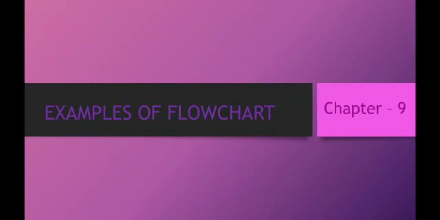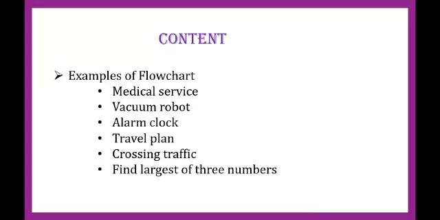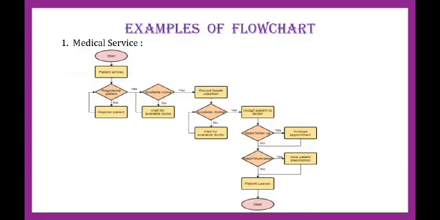Chapter 9. The content we are going to discuss is some examples I have considered: medical service, vacuum robot, alarm clock, travel plan, crossing traffic, and find the largest of three numbers. First, we will see medical service.